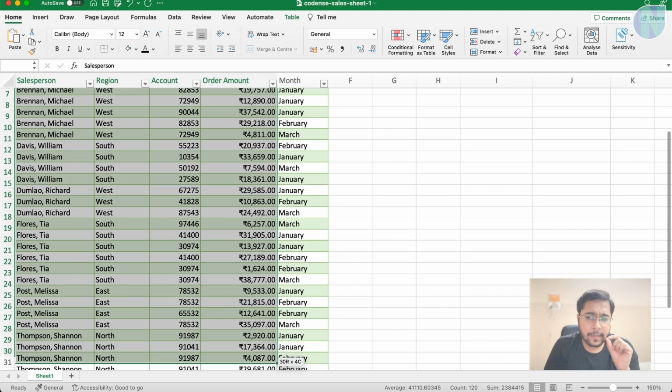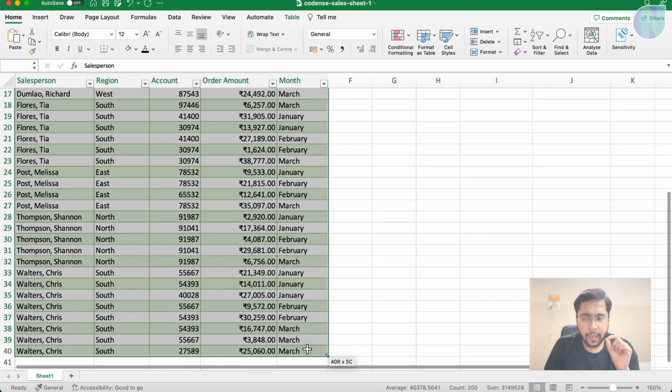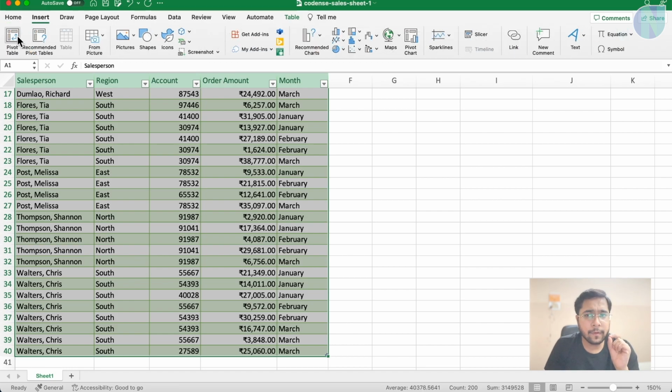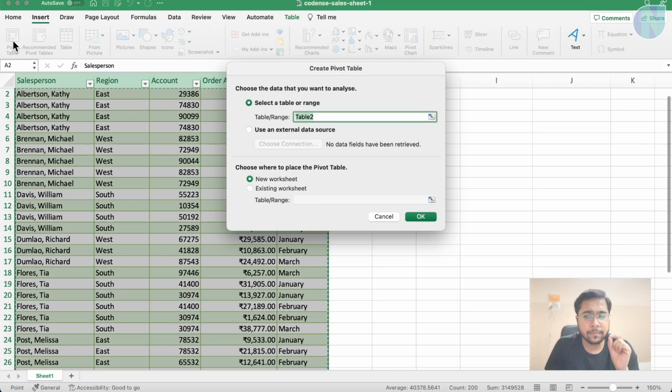Now we will select this data and we will go to the top ribbon to Insert and click here on the pivot table. This will say select a table range. We have already selected the table. In case we haven't selected the table, we will get a chance to select the table from here.